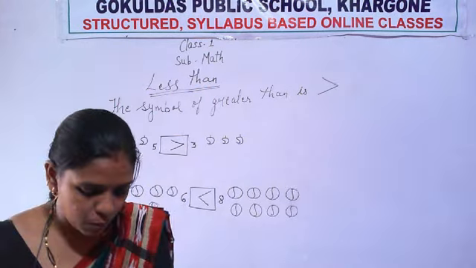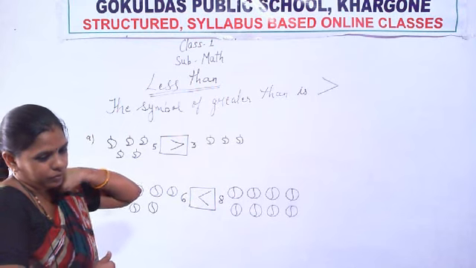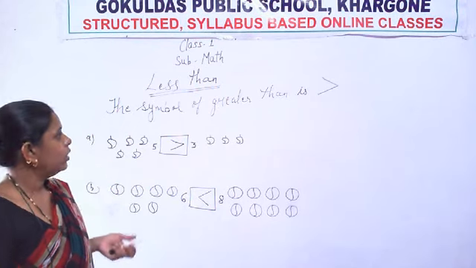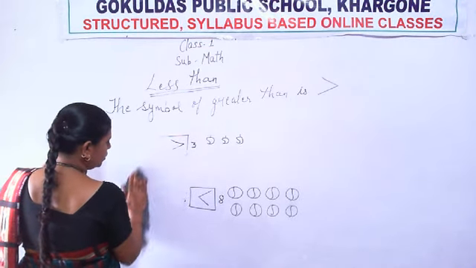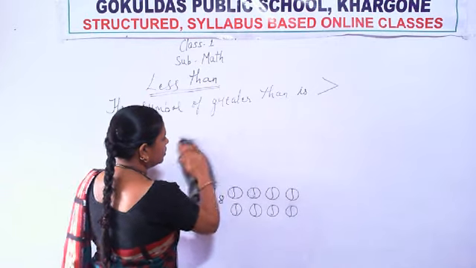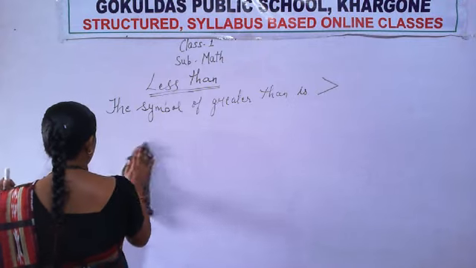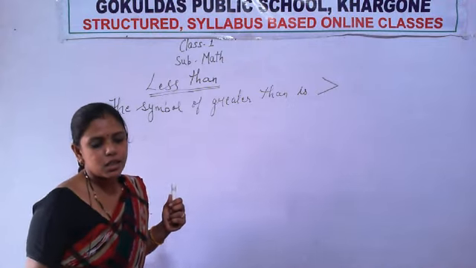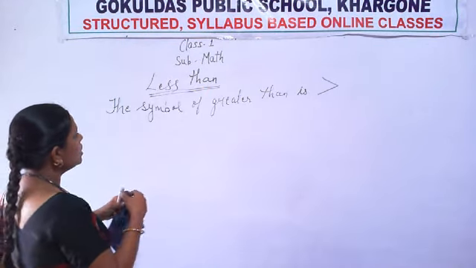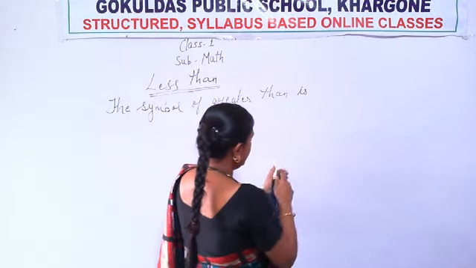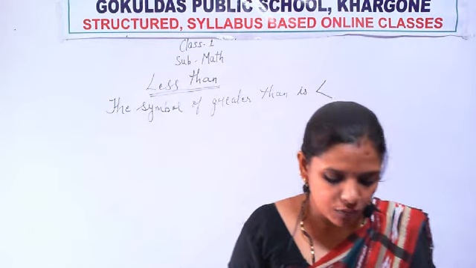Write the name of a topic in your notebook: less than. Yes. And what is the symbol of less than? The symbol of less than is like this. Okay. The symbol of less than is like this.